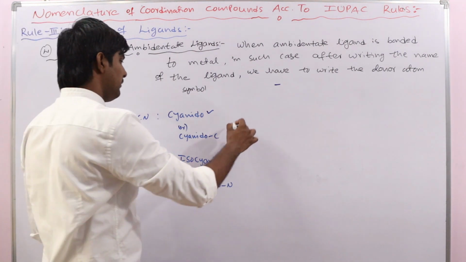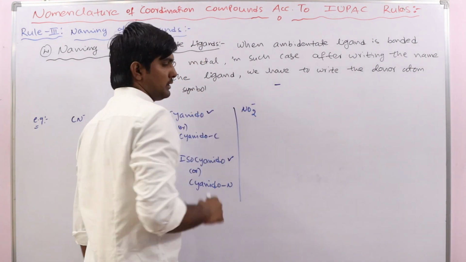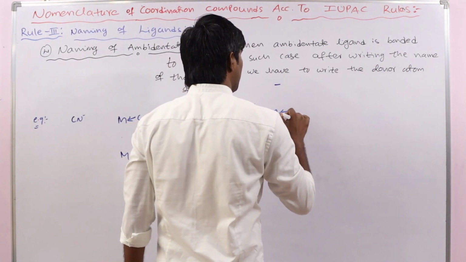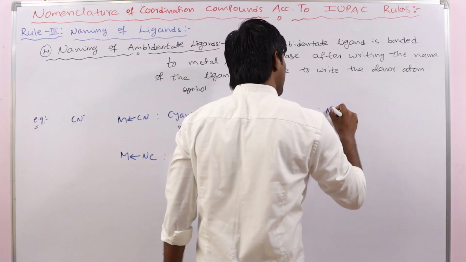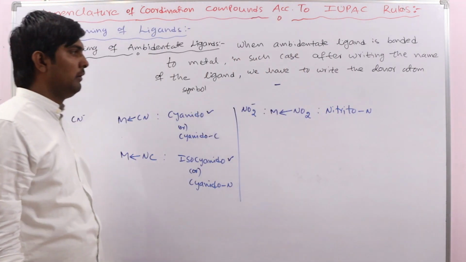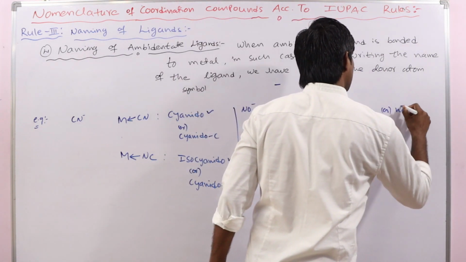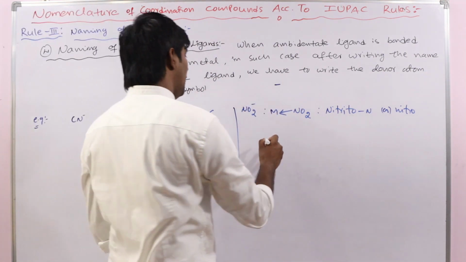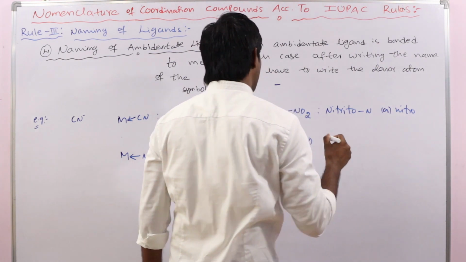In the same way, suppose you take NO2 minus, for this one we have nitrito N. You can write nitrito N, or it is also given as nitro. Or this may be bonded in this way also, ONO.